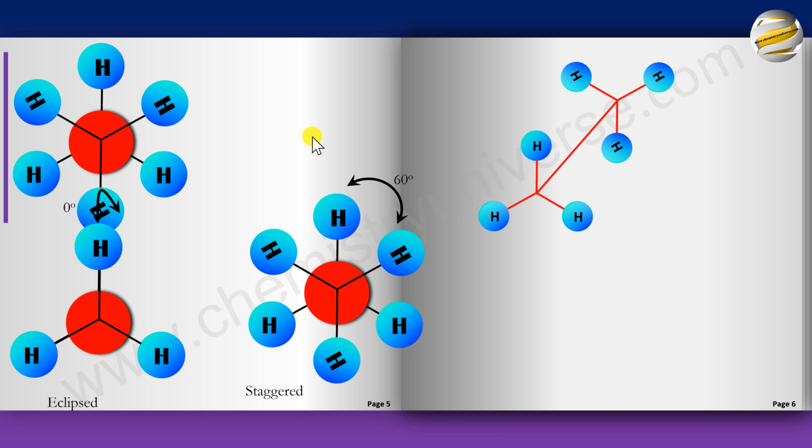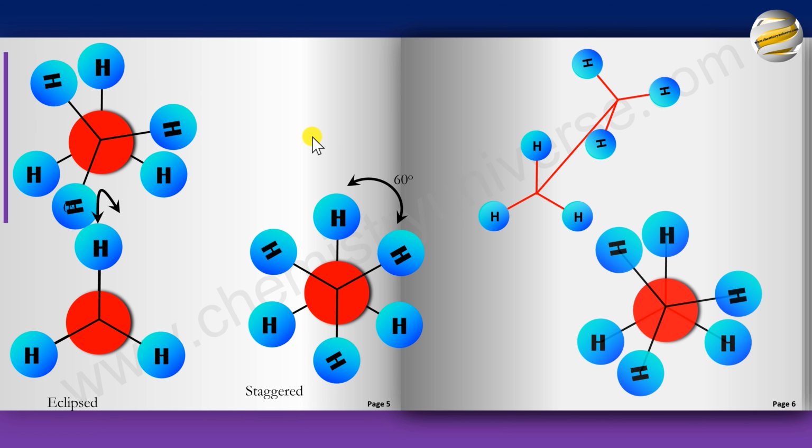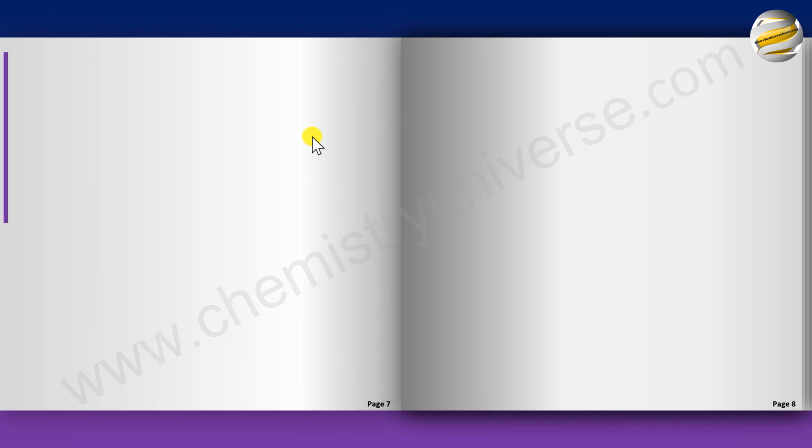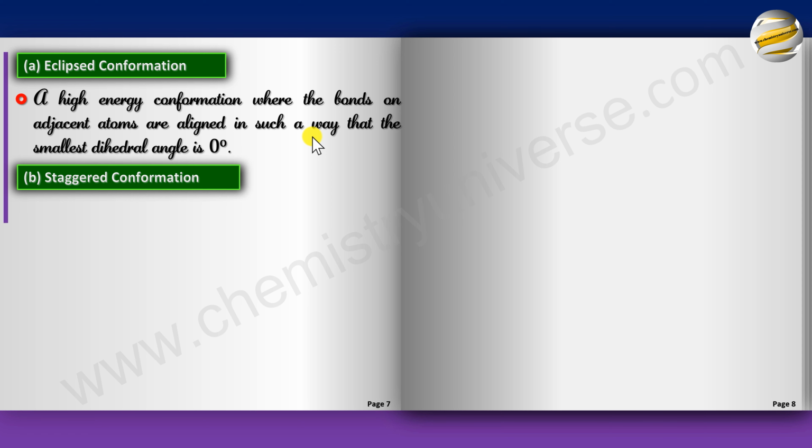And any other angle other than 0 and 60 in the case of ethane is called a skew conformation. Any theta value is skew conformation if it is neither 0 nor 60. So let's understand what is eclipsed in the form of a definition. Eclipsed conformation is a high energy conformation where the bonds on adjacent atoms are aligned in such a way that the smallest dihedral angle is 0 degree. And what was staggered? The smallest dihedral angle was 60 degree.